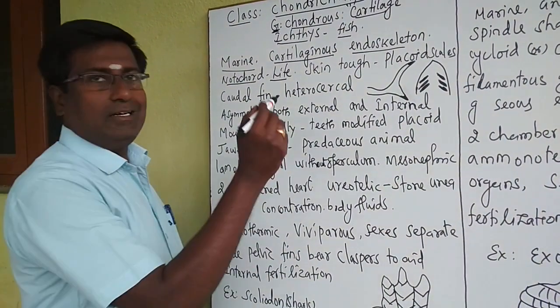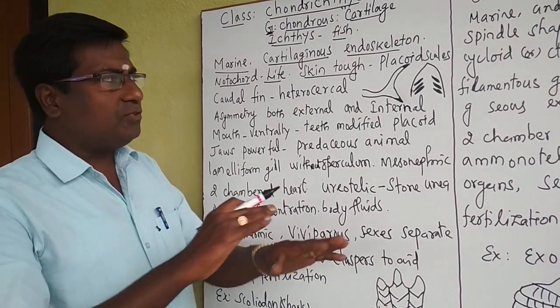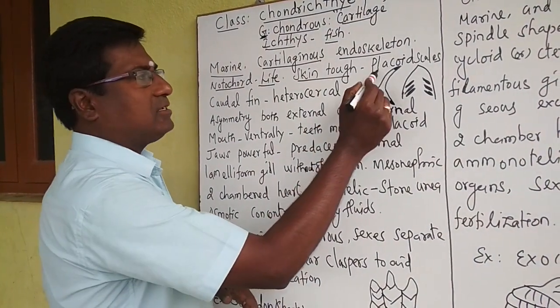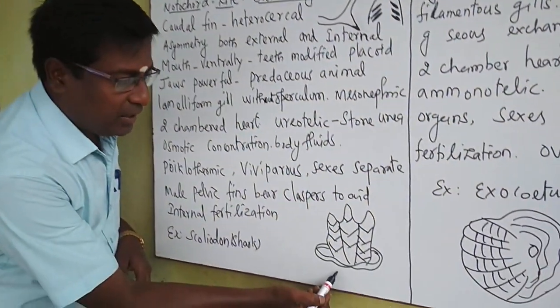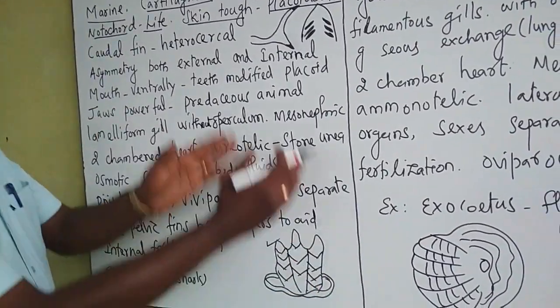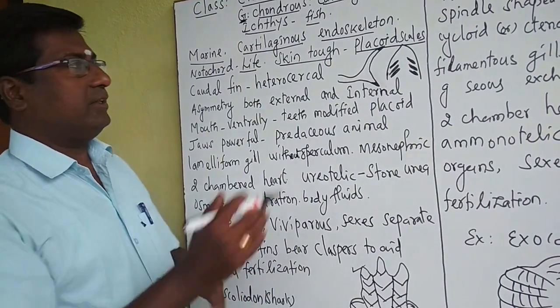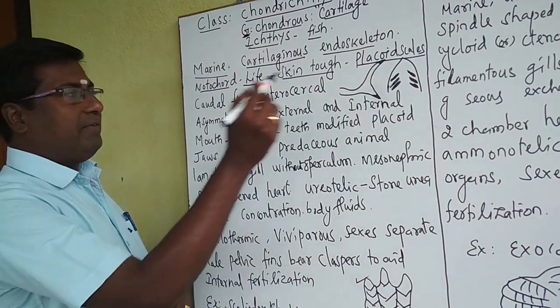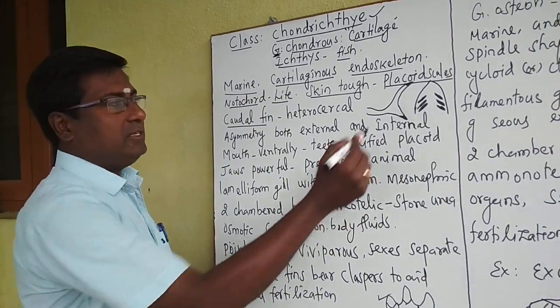Then the skin is very tough in nature, and the skin is fully covered by scales called placoid scales. So look at this diagram. This is the placoid scale. This kind of scales cover the skin of these cartilaginous fishes. That is called placoid scale. And we see the caudal fin. Caudal fin means a tail fin. See, this is the caudal fin.